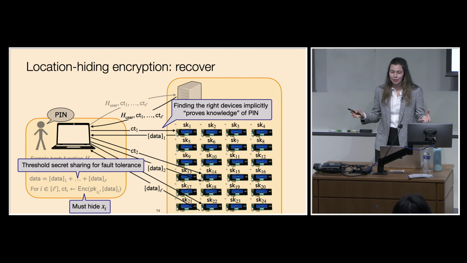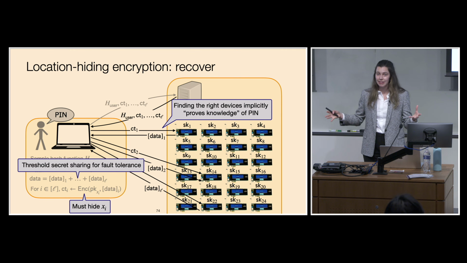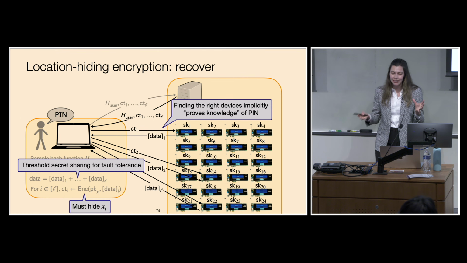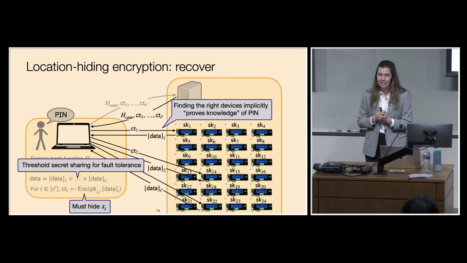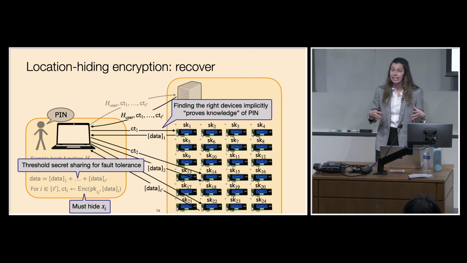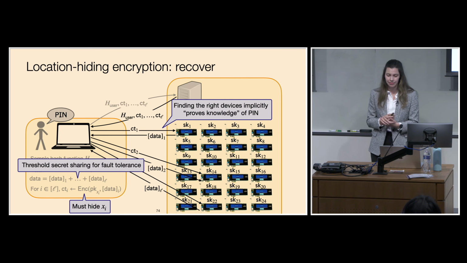And finally, we want to allow the user to recover their data, even if some of these devices fail in a benign way. And so we can actually share this data in a way that has some redundancy, using threshold secret sharing in order to allow the client to recover its data, even if some of these devices fail.